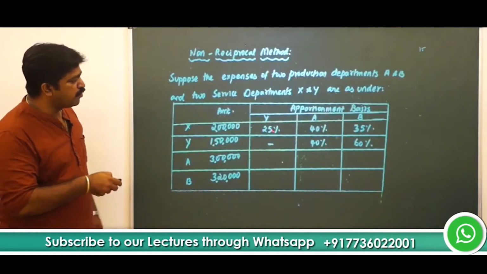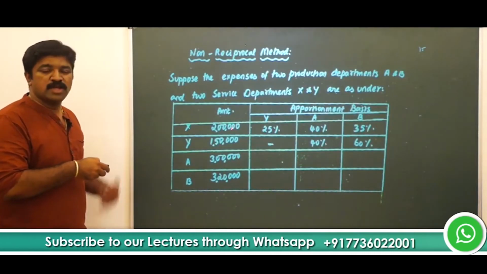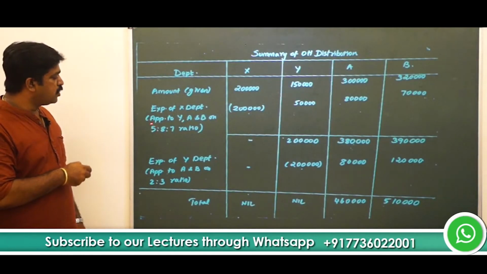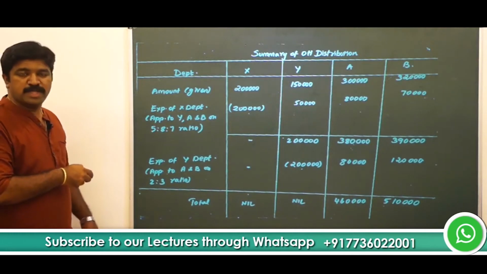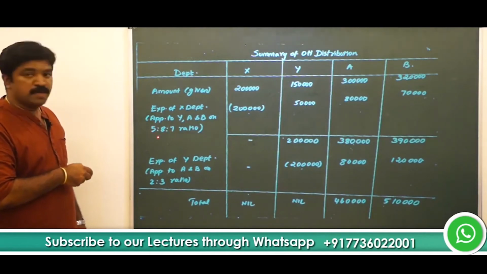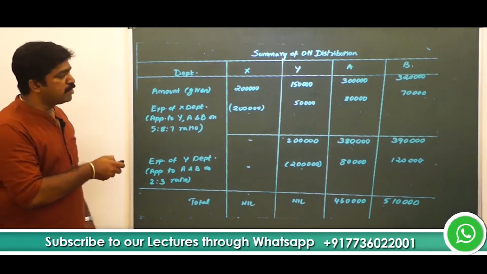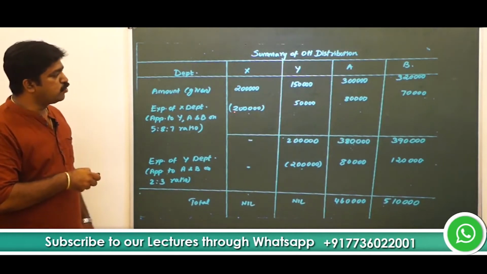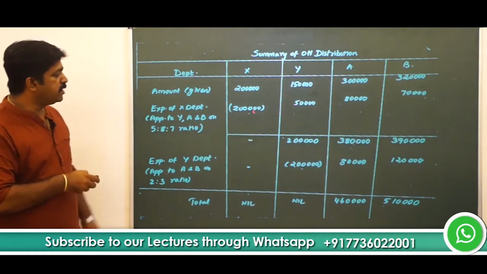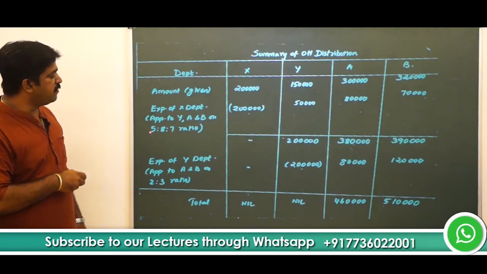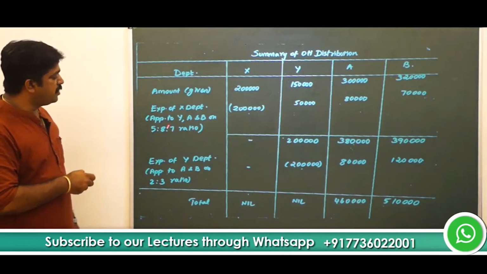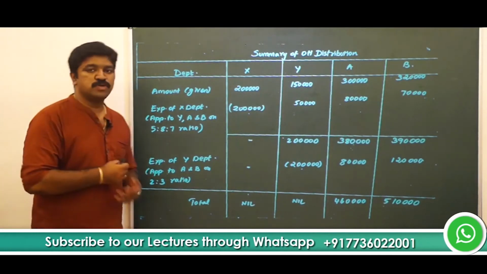And what is the proportion for Y? 25%. What is the amount? 2 lakh into 25%, that is 50,000. Or you can also take 2 lakh into 5 divided by 20. How 20? 5 plus 8 plus 7, 20. 5 divided by 20 will give the share for department Y, which is nothing but 25%. Okay, so 2 lakh multiplied by 25%, 50,000 goes to department Y. Then 2 lakhs multiplied by 8 divided by 20, 80,000 goes to department A. 2 lakh multiplied by 7 divided by 20, 70,000 goes to department B.